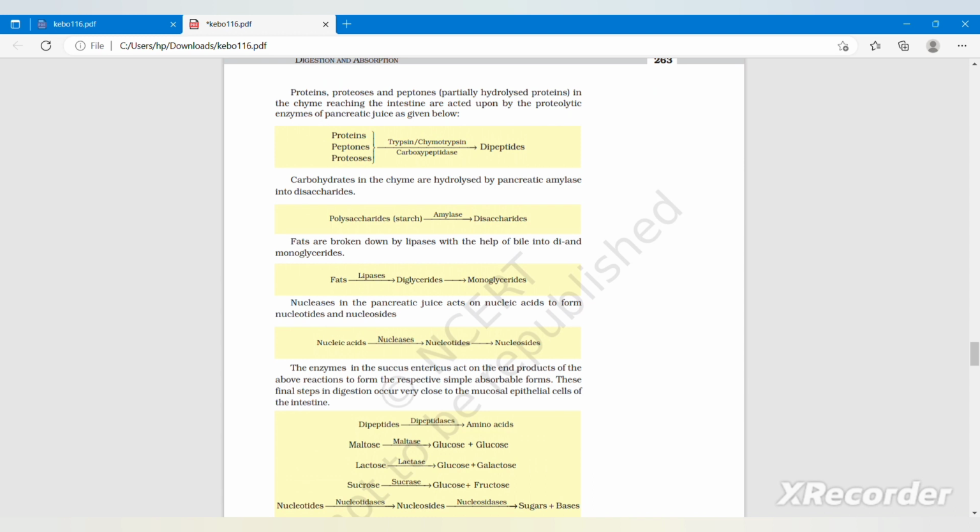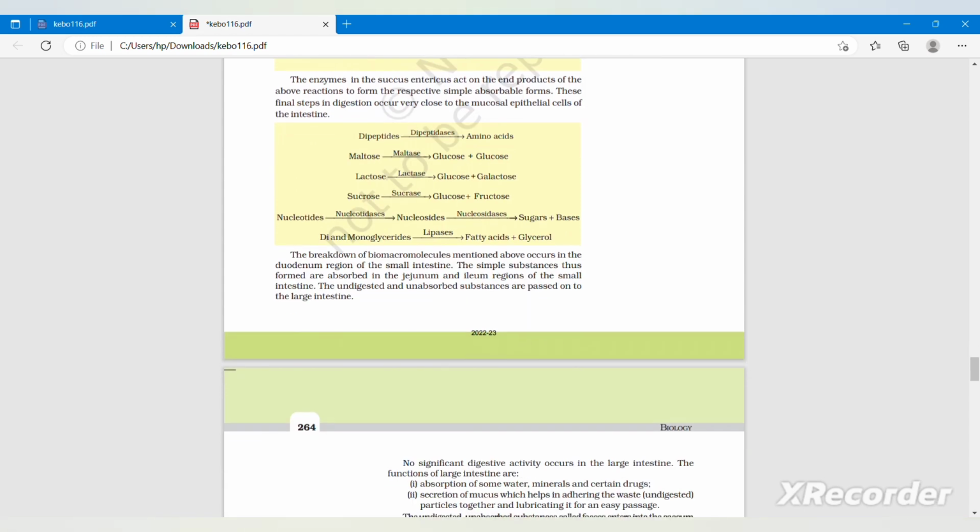Fats are broken down by lipases with the help of bile into di- and monoglycerides. Fats with lipases give diglycerides, and diglycerides give monoglycerides. Nucleases in the pancreatic juice act on nucleic acid to form nucleotides and nucleosides. Nucleic acid with nucleases gives nucleotides and nucleosides. The enzymes in the succus entericus act on the end products of the above reactions to form the respective simple absorbable forms. These final steps in digestion occur very close to the mucosal epithelial cells of the intestine.